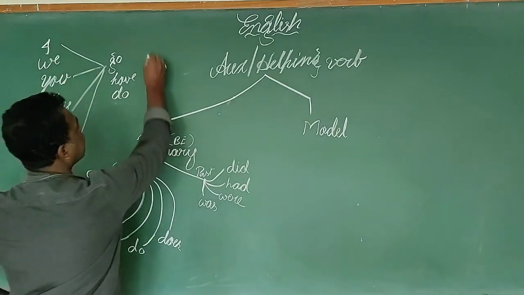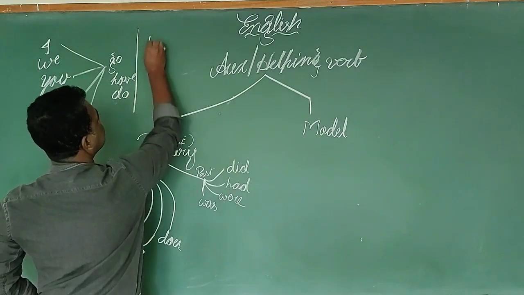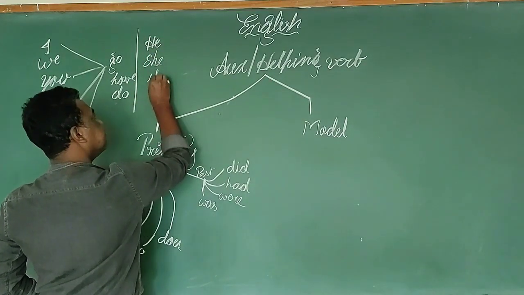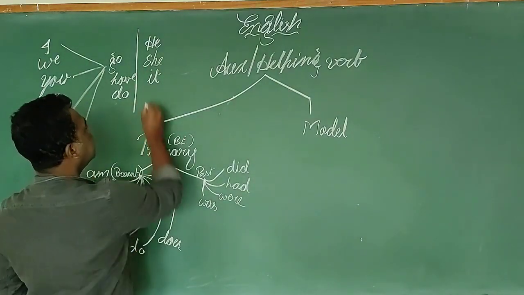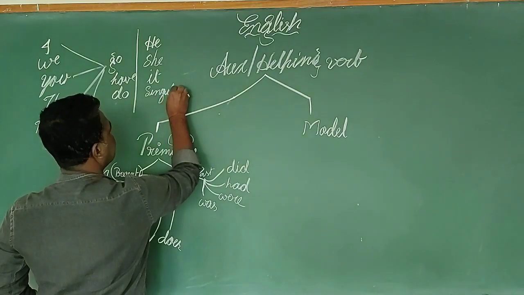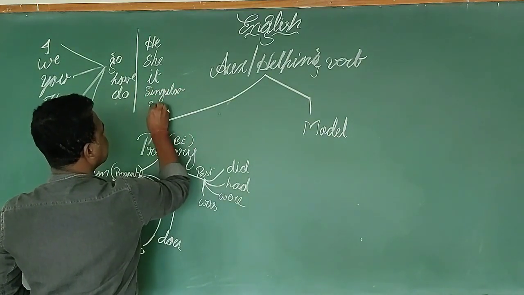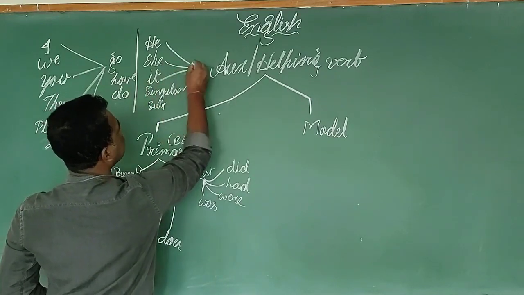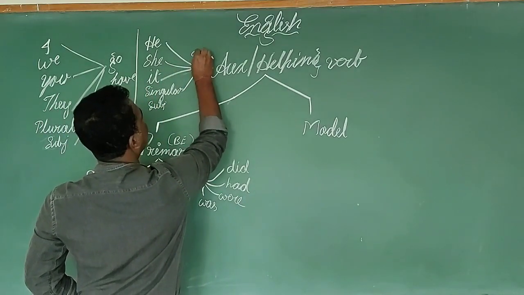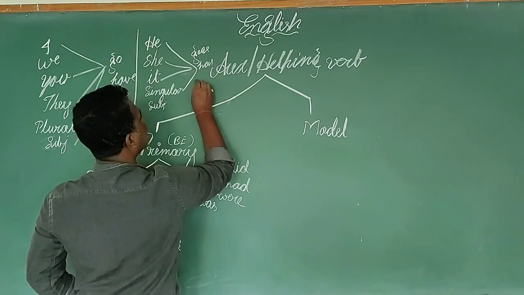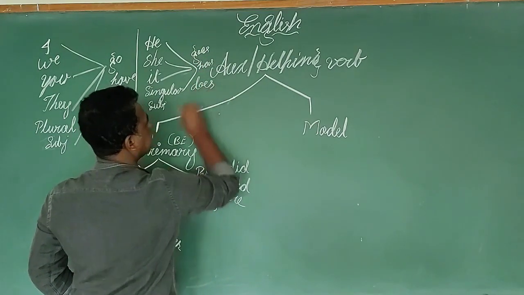At the same time, when we come to subjects like he, she, it, or any singular subject, here what happens is that we go with goes, has or does.